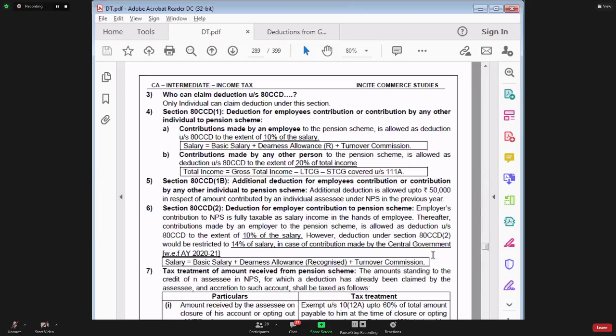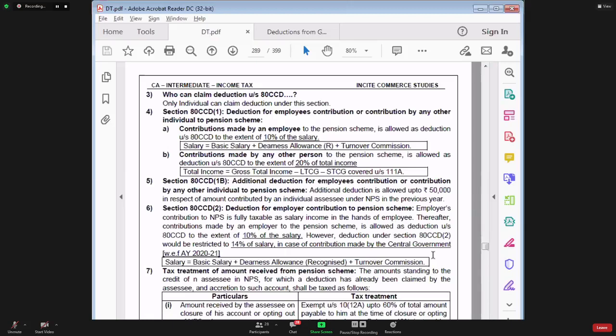Definitely, those who have joined the government jobs prior to 1st January 2004, because they will get pension without contributing anything. So all those employees who have joined the government job on or after 1st January 2004, they don't like this pension scheme because every month they have to contribute money from their own pocket.